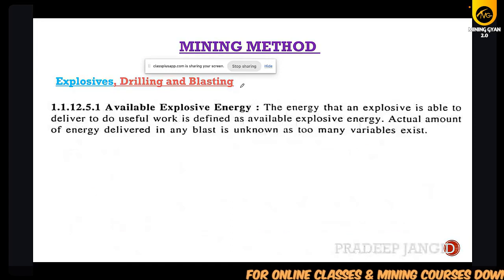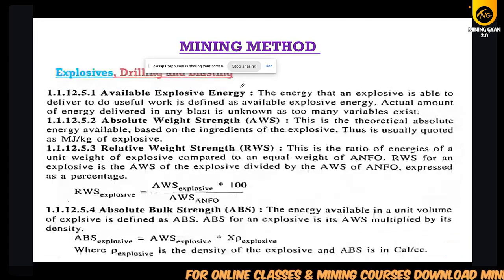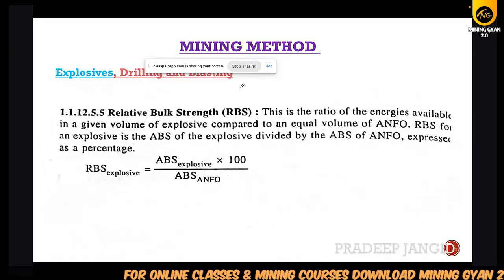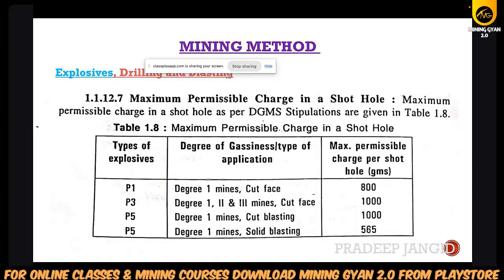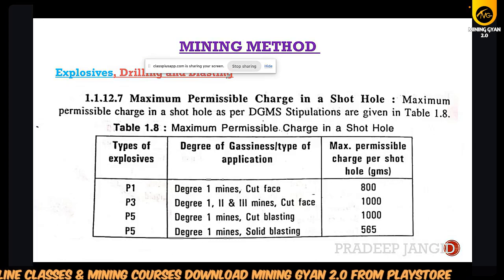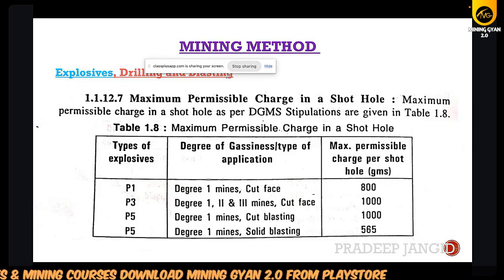So, type of explosive, available explosive energy, and all terminology like relative bulk strength, available explosive strength, and we had seen the maximum permissible charge P1, P3, P5. P5 is used in degree 1, and P3 is the only explosive which is used in degree 1, degree 2, degree 3. P3 is also used for cut face, and P1 also used for cut face. But for solid blasting, we use only P5.